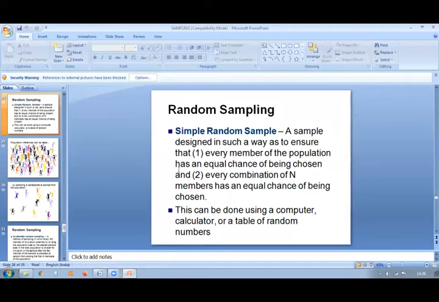Here in this method of sampling, every member of the population has an equal chance of being chosen, and every combination of n members has an equal chance of being chosen. So this can be done using a computer, calculator or a table of random numbers. That's what is random sampling.